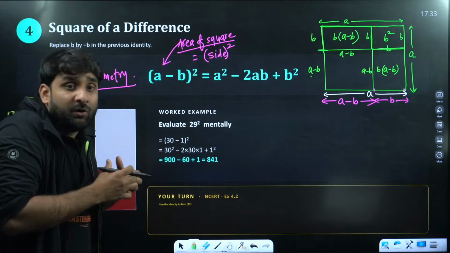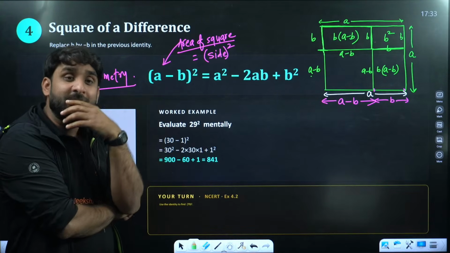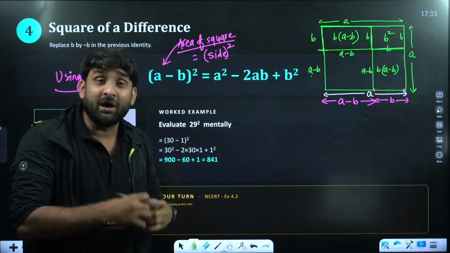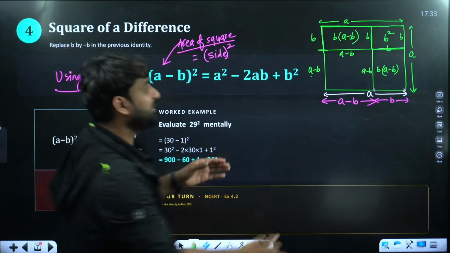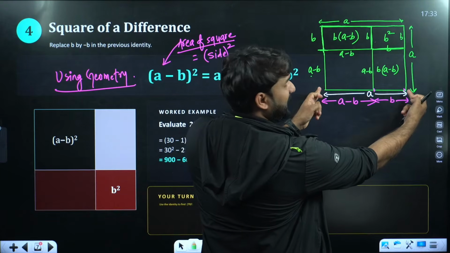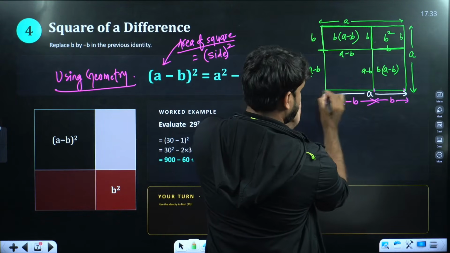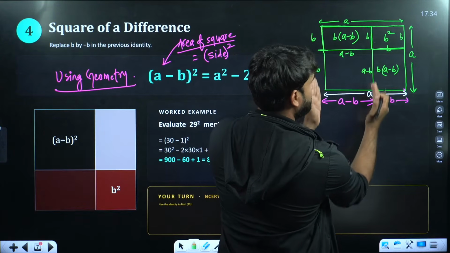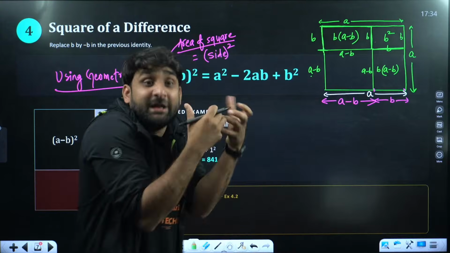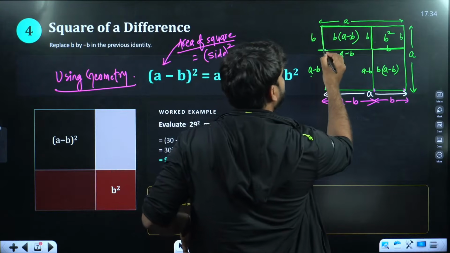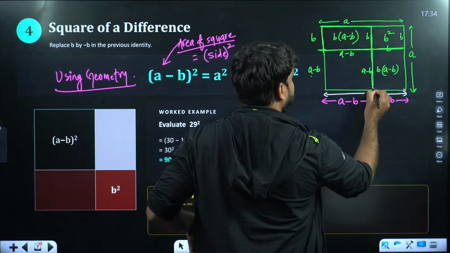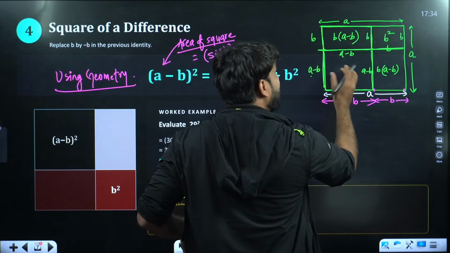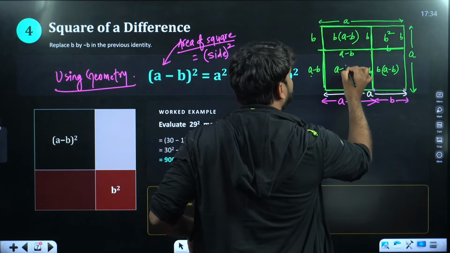What do we want here? We want a minus b whole square. So to get a minus b whole square, we require a square of side a minus b. Initially I have drawn a square of side a. This entire side is a, and this portion is b. So this will become a minus b. And we want a square of side a minus b. That's why I have drawn a square of side a minus b. This is the square of side a minus b, and we want the area of this. So what will be the area of this square?